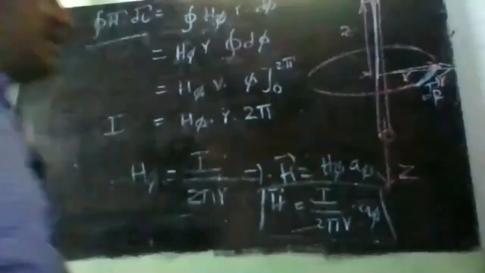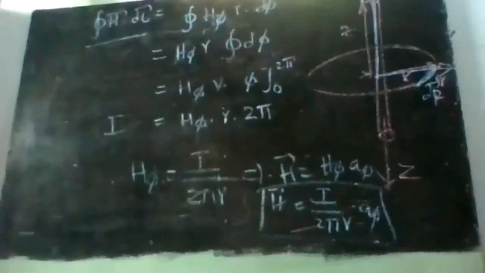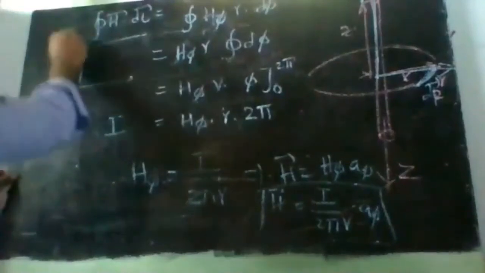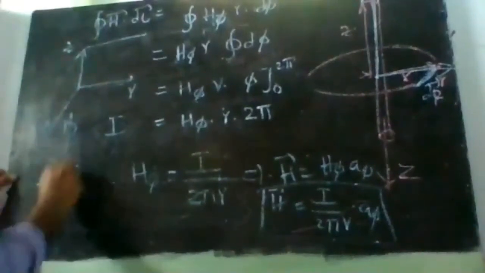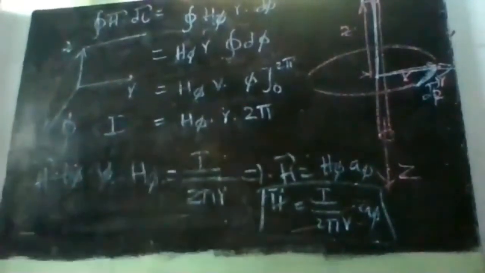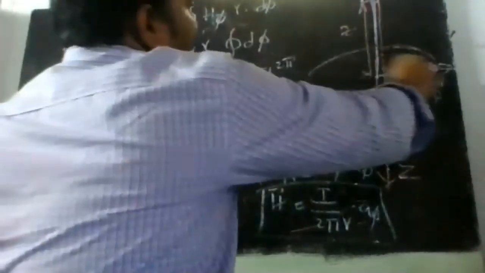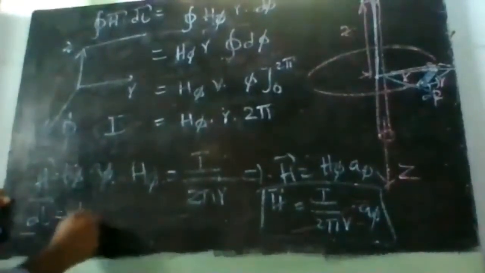For identifying the H bar direction, the conductor is placed along the z axis and the point is along the r axis, so H bar will be in a plane perpendicular to both. One is along z, one is along r, so H bar will be along phi. So H bar is equal to H phi a phi. Clear with this? Then what is the direction of dl bar? It is nothing but the small change in the Amperian path, which is also along the phi direction, so dl bar is equal to r d phi a phi.